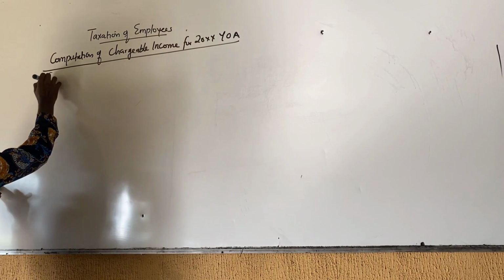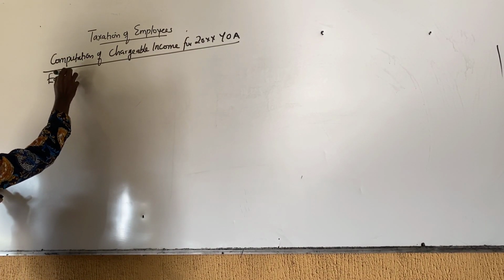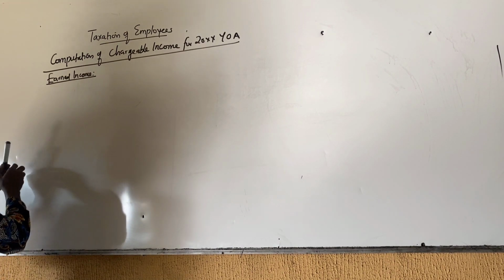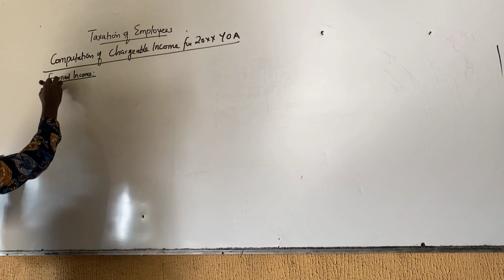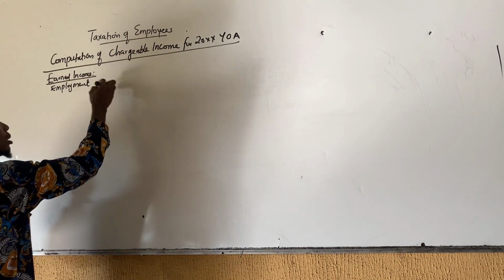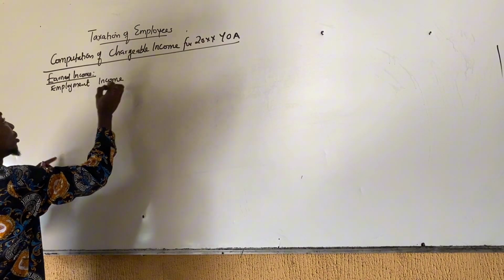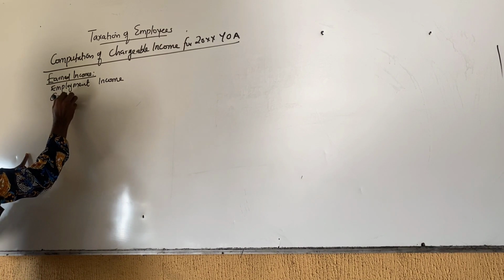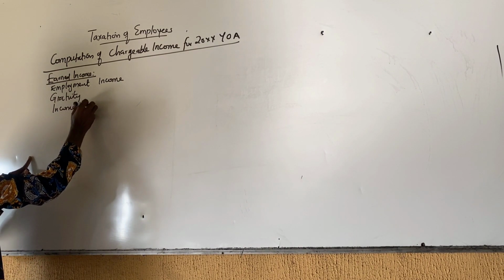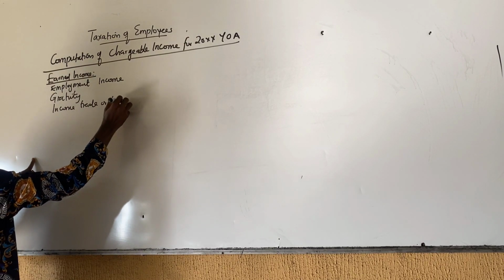We have earned income, that earned income. We have employment income. This may include salary of the employee. We have gratuity. We have income from trade or business.